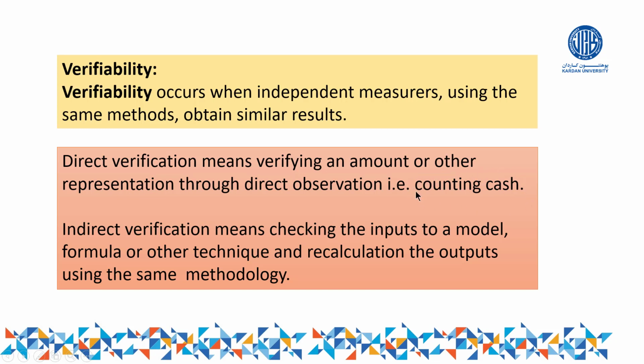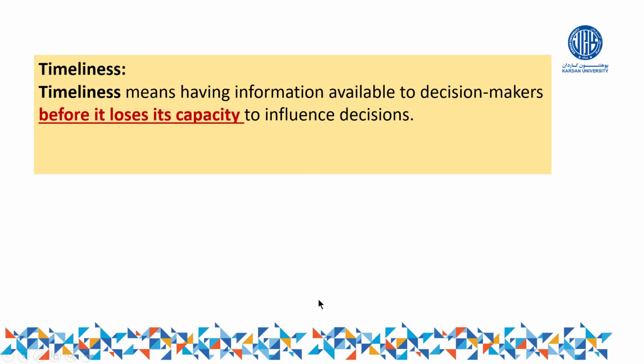You count the bundle of currency and find out how many units it is. Ahmad counted, Ahmad found 100. Mahmoud counted, Mahmoud also found 100. So this is called direct verification. Indirect verification means we apply different methods and techniques, and again, we find the same result. That can be called indirect verification.